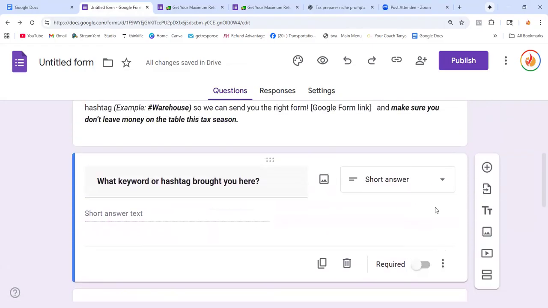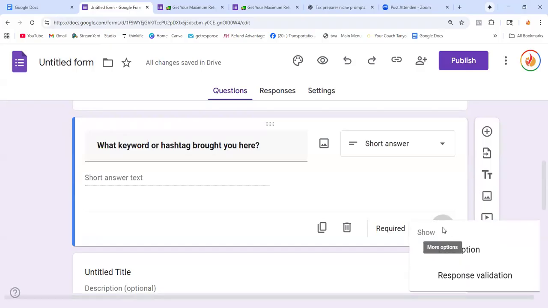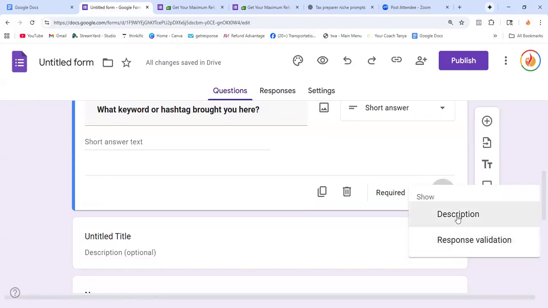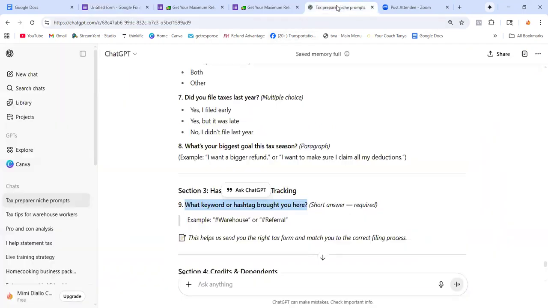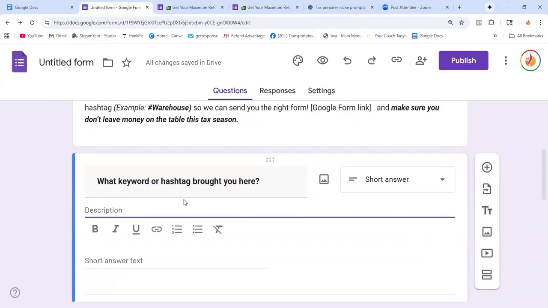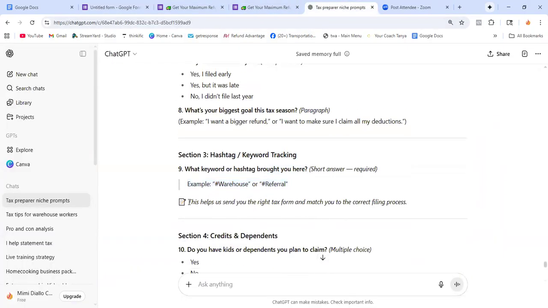Okay. So how do I add that? I want to add it under there. So click at the bottom next to required, and description. So you see, here we're going to go ahead and copy here, put some example, warehouse. So that's to tell them, or I can just add, I'm going to go ahead and add this here too.